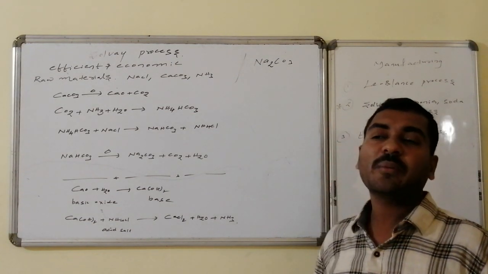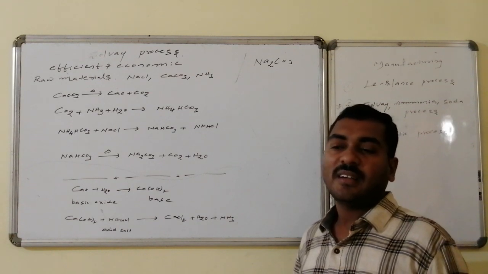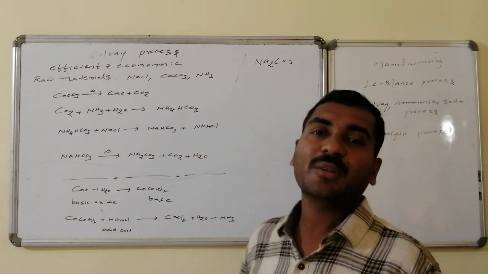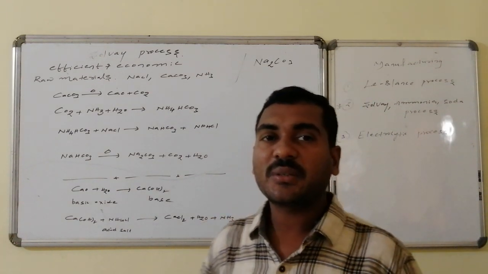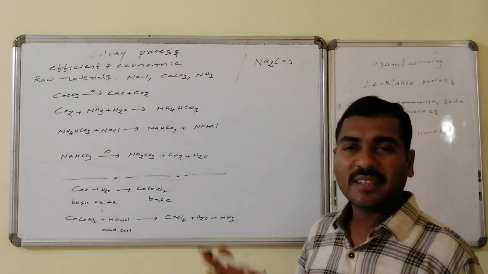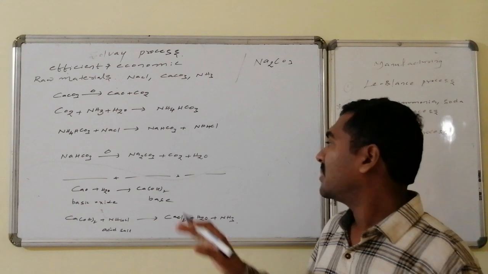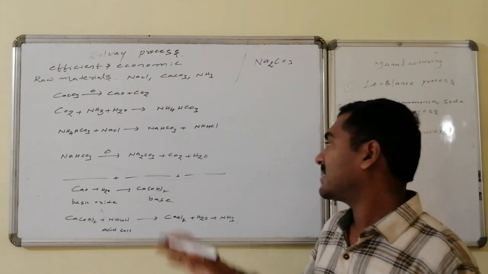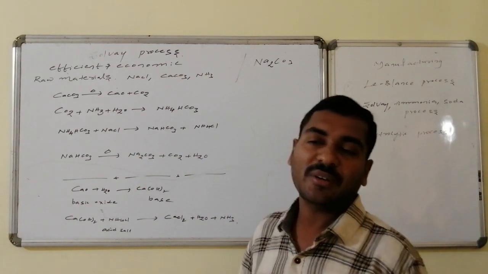Whereas the sodium bicarbonate is a solid, and on heating, that sodium bicarbonate decomposes and is converted to sodium carbonate followed by carbon dioxide and water. Water in the form of water vapor can be removed. Carbon dioxide is already a gas, thus you will be getting the solid sodium carbonate.